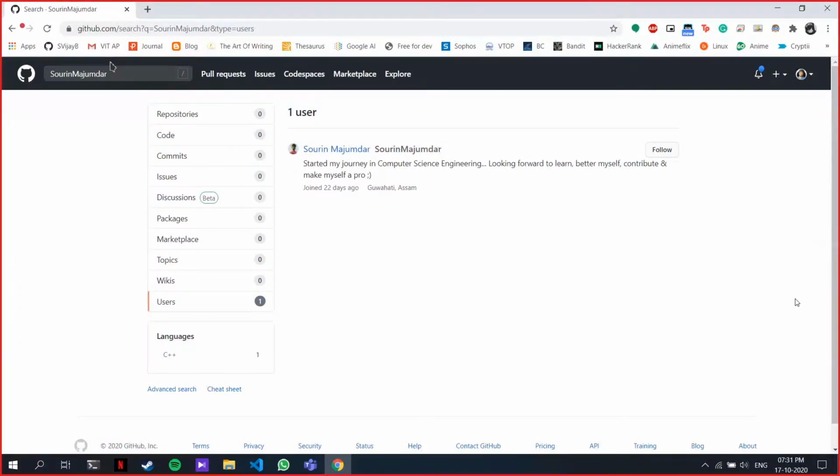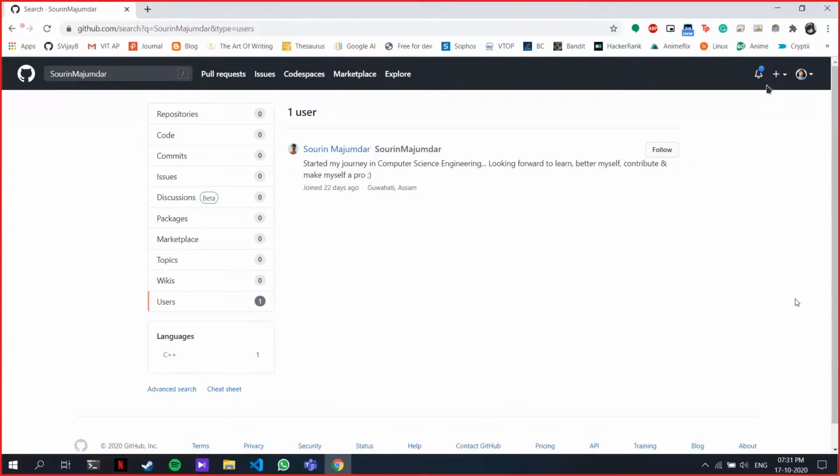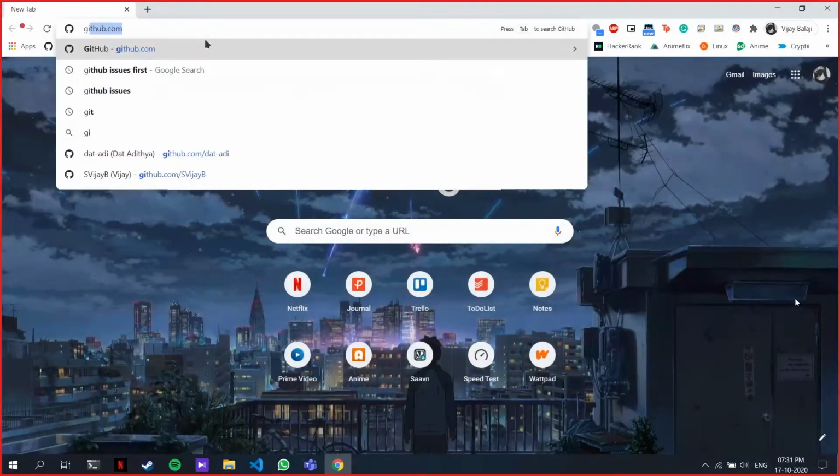Someone has asked you to go through the pull request in the chat box. Okay, someone sent me a pull request now? No, they've asked how to create a pull request. Okay, you want to know how to create a pull request? I'll show it to you again.